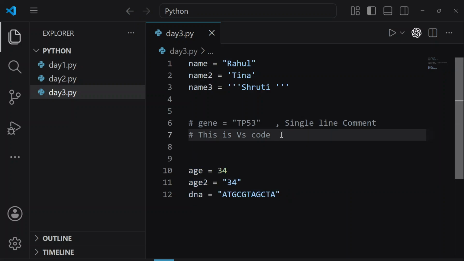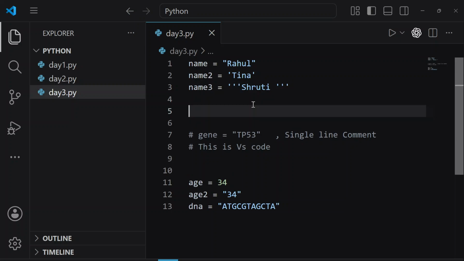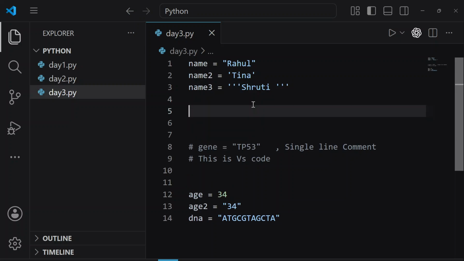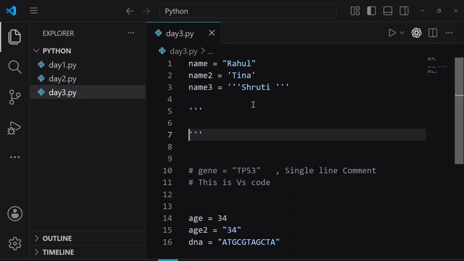But still, if you don't want to use a hashtag in every line, if you want it to be displayed visually in a good manner, that is where we learn about multi-line comments, and these multi-line comments use triple quotes. So here let's add these triple quotes, press enter.